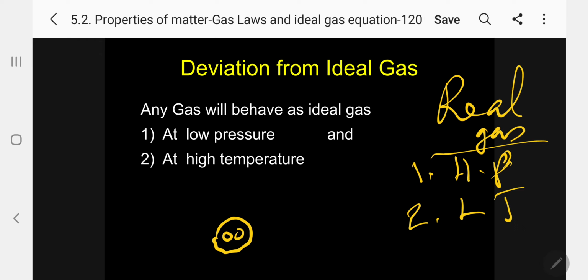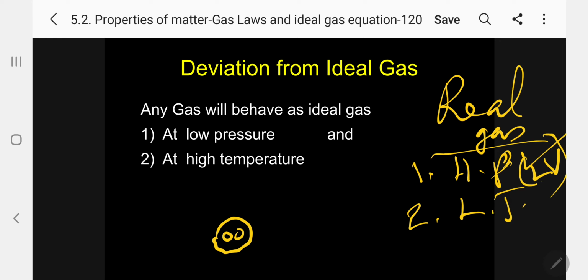So there is a force of attraction. So when there is force of attraction, we cannot neglect the volume occupied by the gas molecule. We cannot neglect the interaction, the force of attraction. So normally it will behave as a real gas. High pressure, that is low volume. High pressure means low volume, it will behave as a real gas.